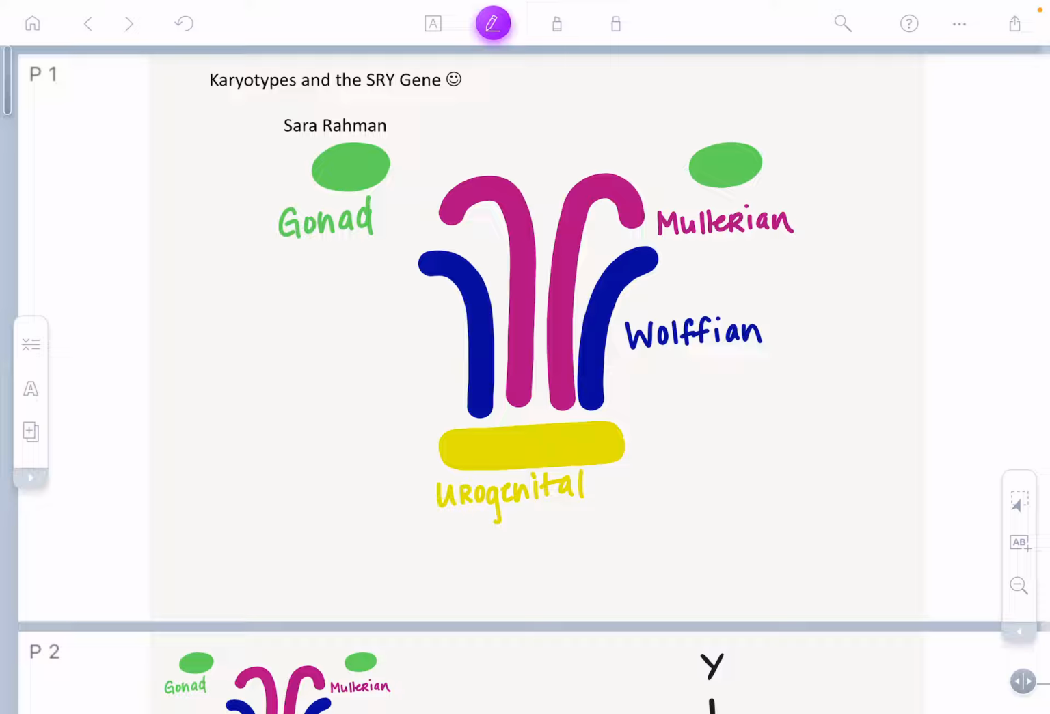Just so we all remember, the gonads have a separate embryologic origin than the rest of the female and male sex organs. So just remember that the gonads are near the kidney and then they travel on their way down as the rest of the sex organs develop.